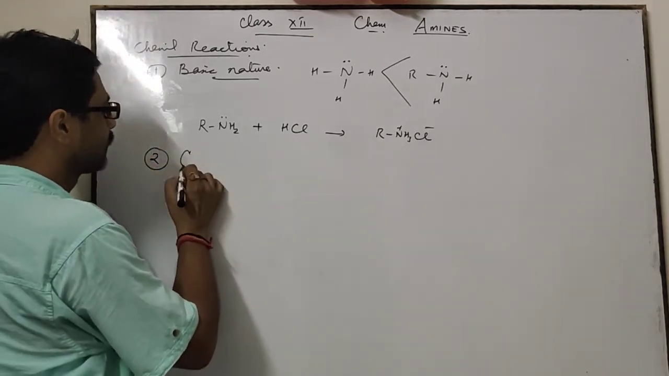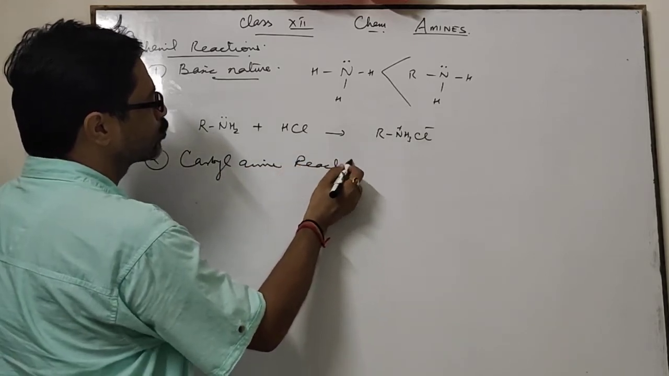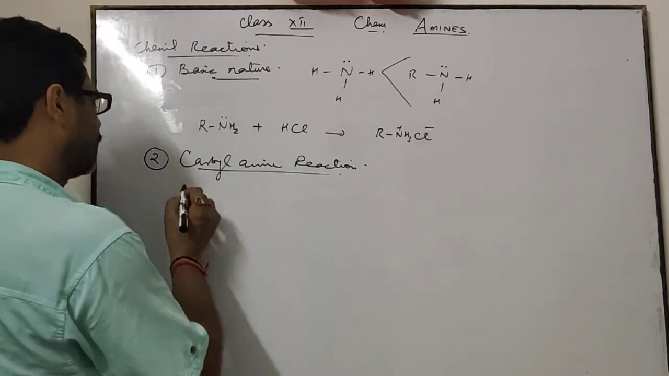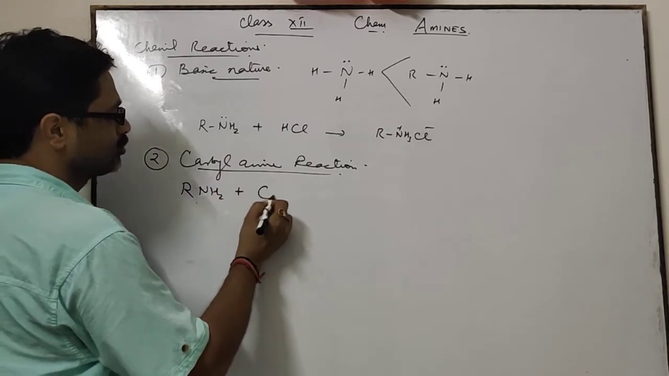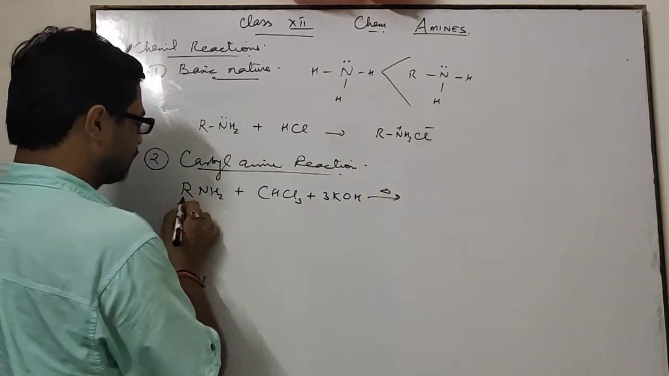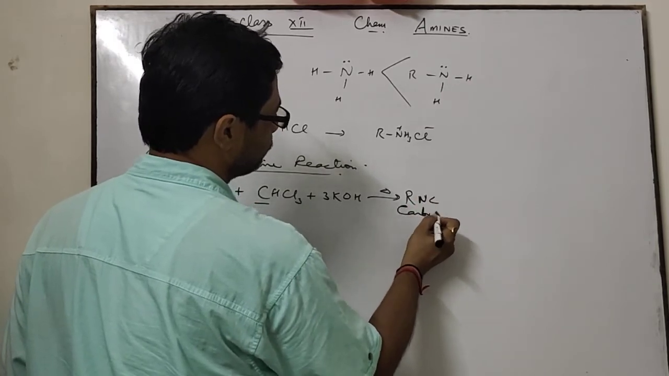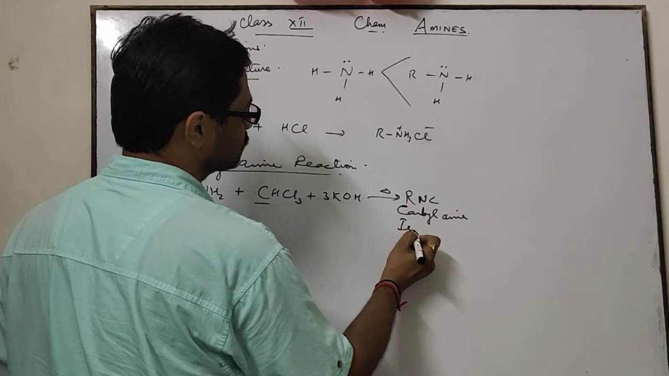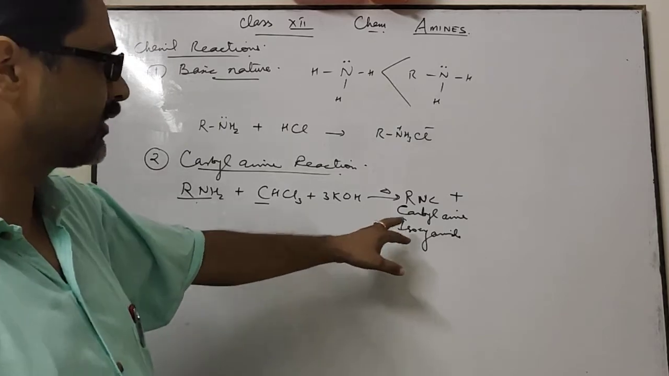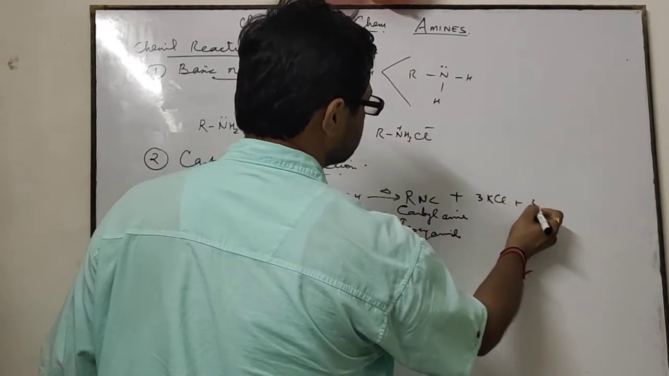Second one is the carbylamine reaction. Primary amines show this reaction only. Secondary and tertiary amines do not give this reaction. Primary amines RNH2 plus chloroform plus 3KOH on heating gives RNC. RNC is carbylamine, or you can say isocyanide, which has a pungent smell. A very strong pungent smell is produced from this compound. 3KCl and 3H2O are released.